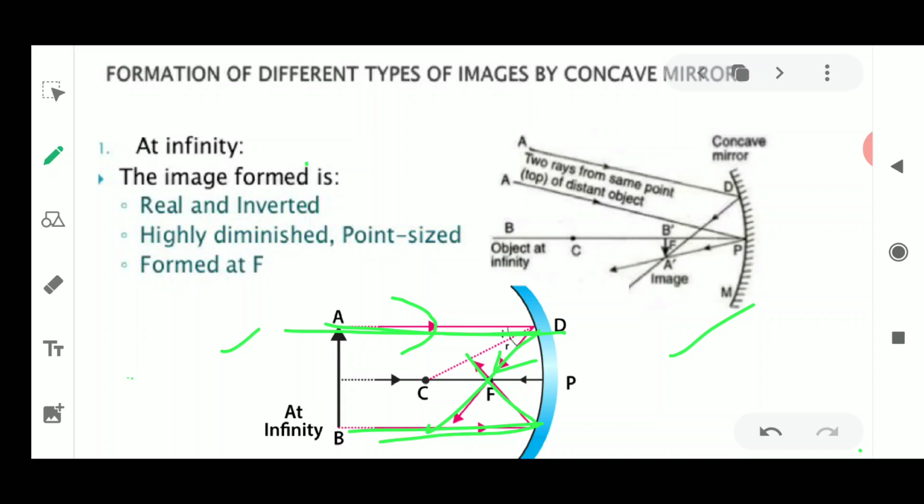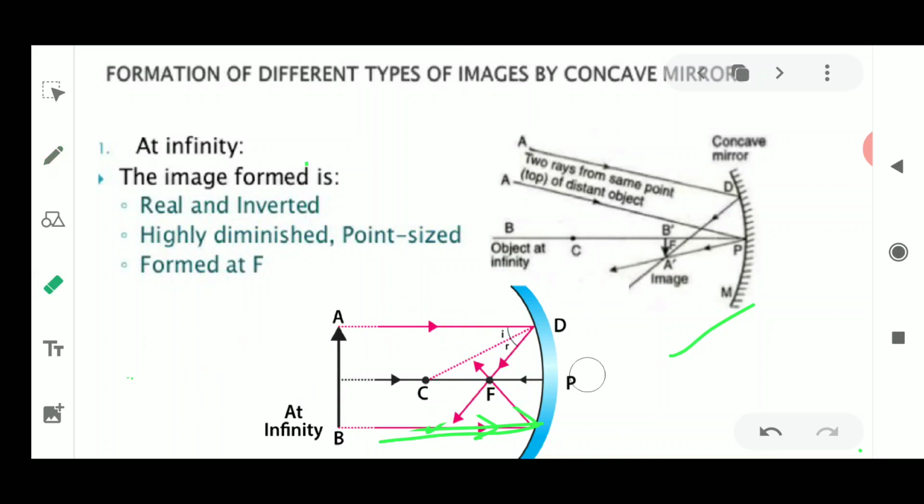Now when it is passing through the focus, where are these light rays meeting each other? They are meeting at the focus. So the image will be formed here, and the image is so small, so diminished, that we cannot see it even as it is crossing the focus. So this is how we are going to explain the ray diagram, and you could use any of the rules.